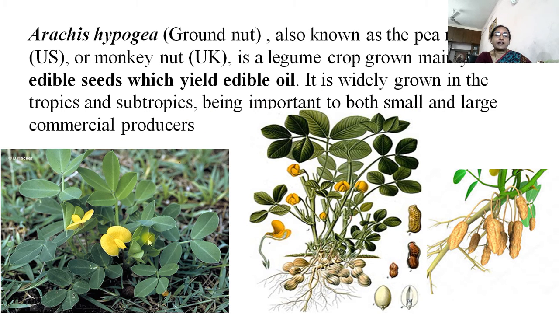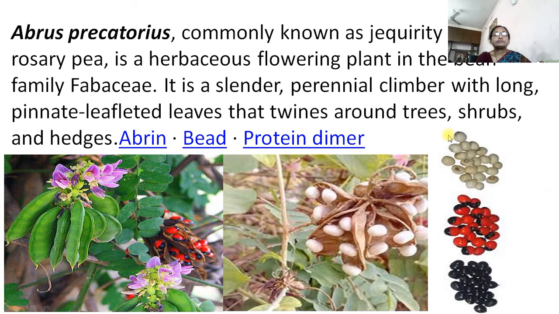This is the plant, the groundnut plant, and that is the flower of this plant. Here the groundnuts, that is the pods of groundnut, we can see easily. Then another plant is Abrus precatorius. Commonly it is called gunja.